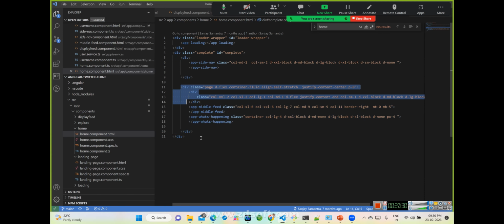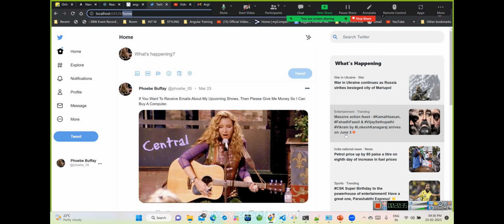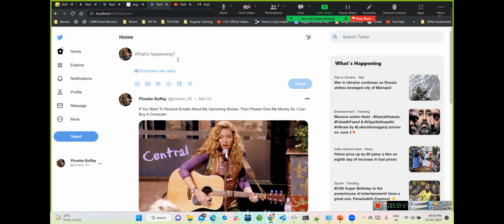Now, if you see the other sections, the middle section and the what's happening sections are listed over here. So this is the middle section and what's happening section, correct? These two are another two components over here. Now if you see the middle section, we should build a logical understanding over here. There are two things happening.